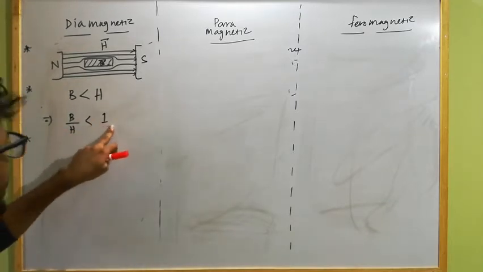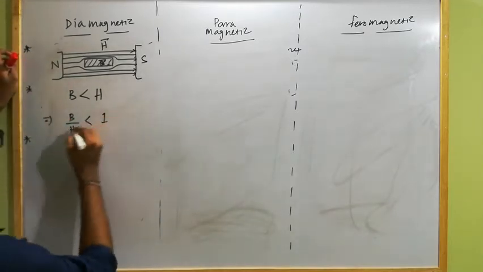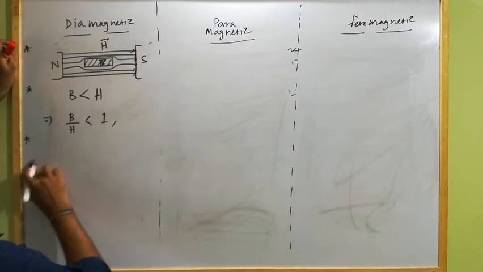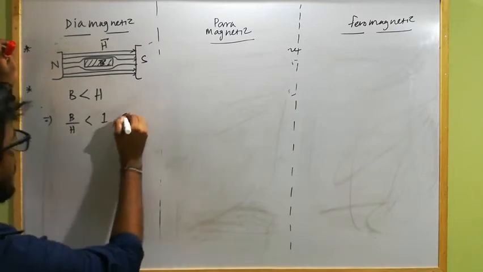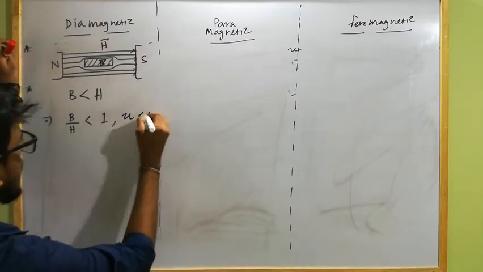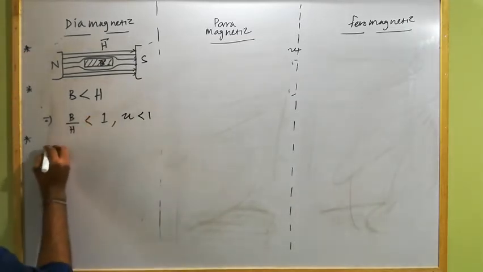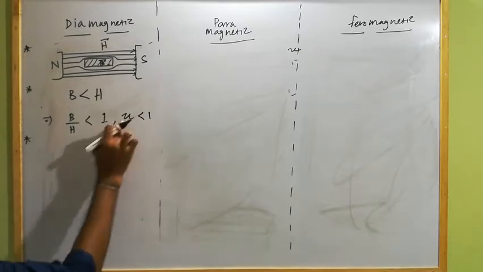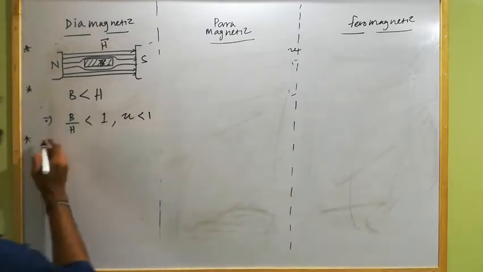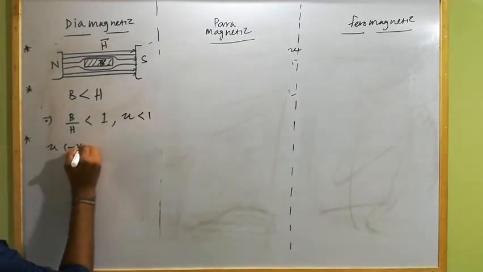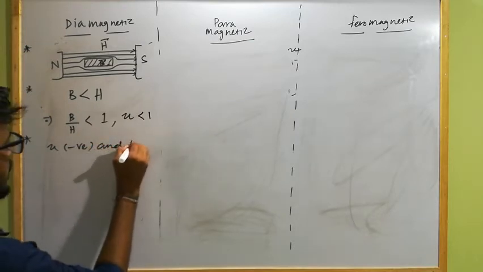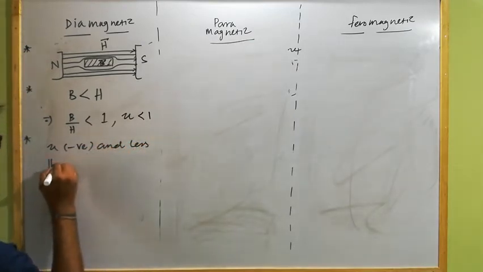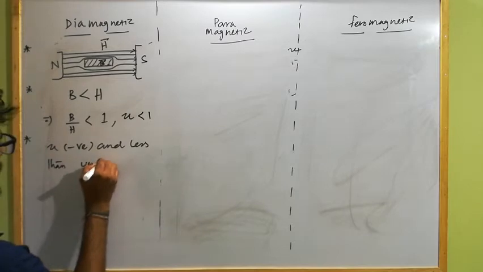So B by H is mu, and mu is less than 1. So as mu is less than 1, we can write mu is positive and less than unity.